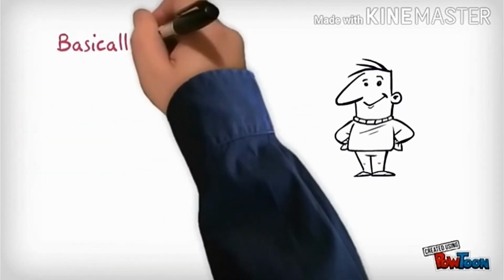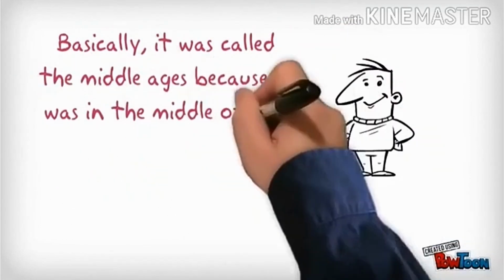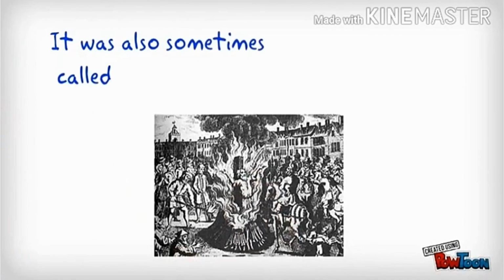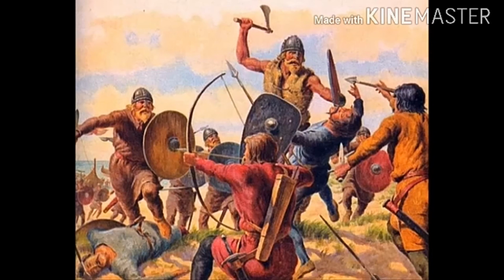Okay, now basically we've talked about the Middle Ages being called. Why do we call it the Middle Ages? Because it was the middle of the timeline, and most often, like I said, we call it the Dark Ages. Can you guess why it's called the Dark Ages? It is called the Dark Ages because there was a decline in learning, culture, peace, and stability, compared to the time before, that is the ancient time, and the time after the fall of the Roman Empire.